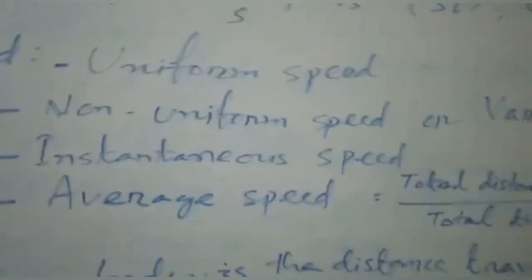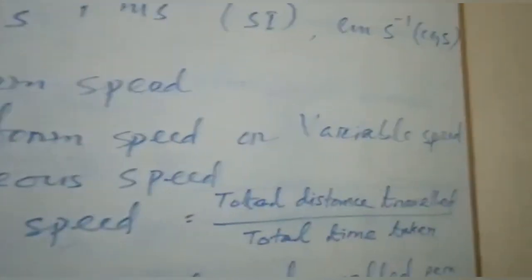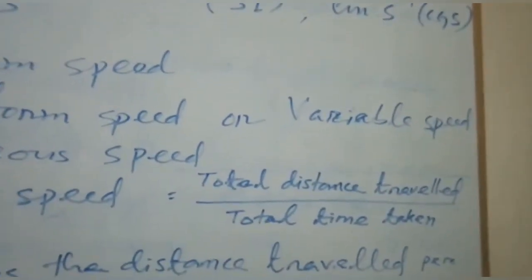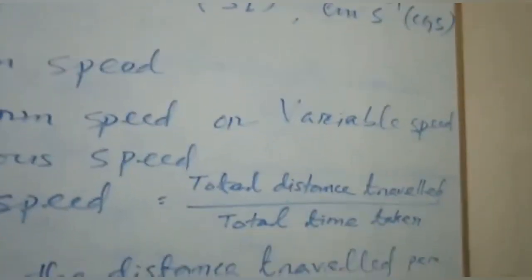The very, very important part is average speed. Out of these four types of speeds, average speed is the one based on which sometimes you may get some numericals also. Average speed says that it is the total distance traveled by the body, and to travel that distance, how much time is being taken.